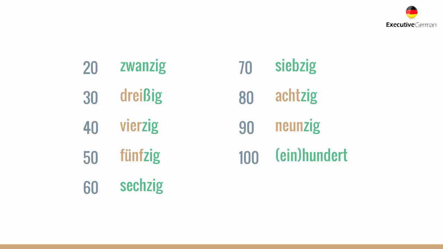So we have 20, 30, 40, 50, 60, 70, 80, 90, 100. And you can see ein is here, I put it in parentheses because you can say both einhundert and hundert. So also same as in English, you can say one hundred or simply hundred.